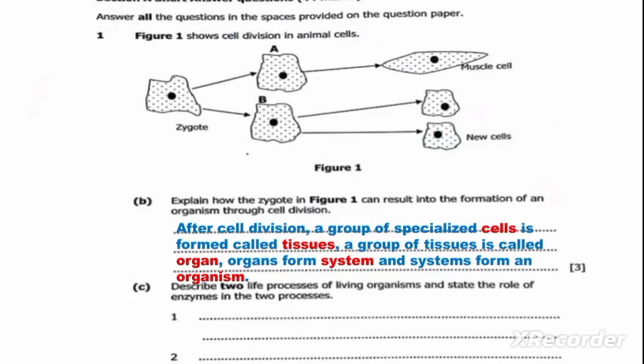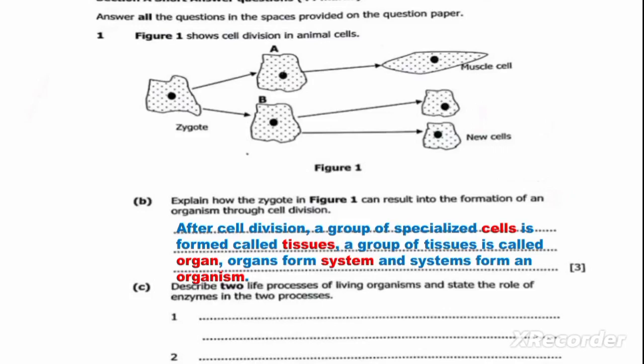When organs come together, they form a system. And when systems come together, they form an organism. According to the 3 marks given here, we have provided an answer equivalent to 3 marks. We move on to the next question, which is question 1C.